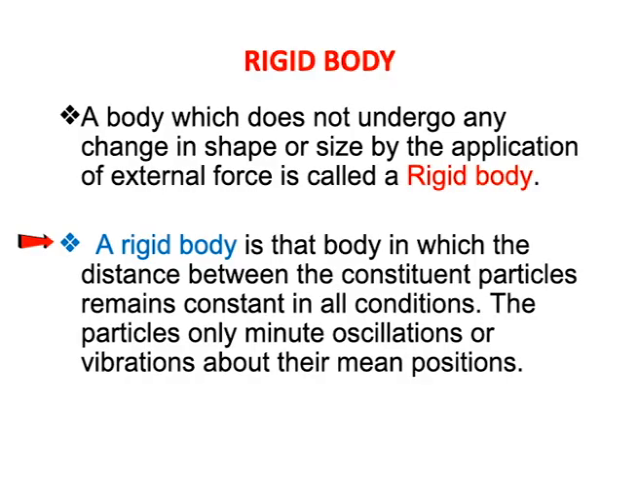A rigid body, which does not undergo any change in shape or size by the application of external force, is called a rigid body. A rigid body is that body in which the distance between the constituent particles remains constant in all conditions. The particles only make minute oscillations or vibrations about their mean positions.